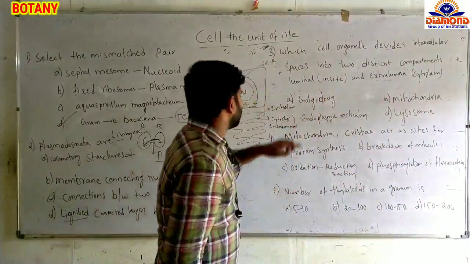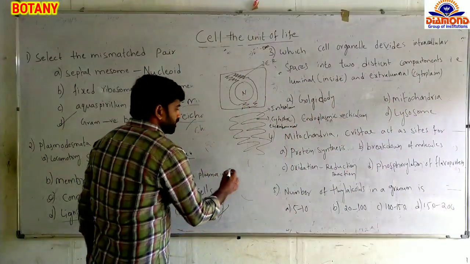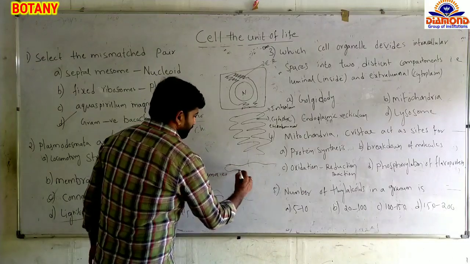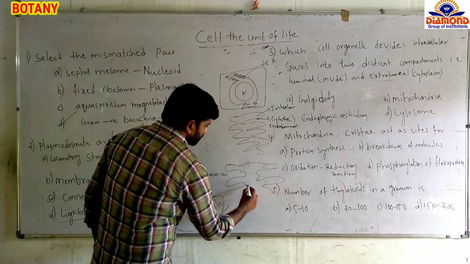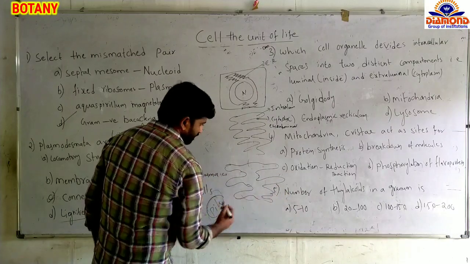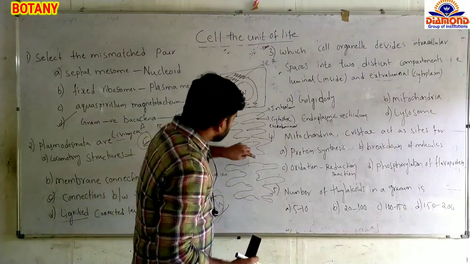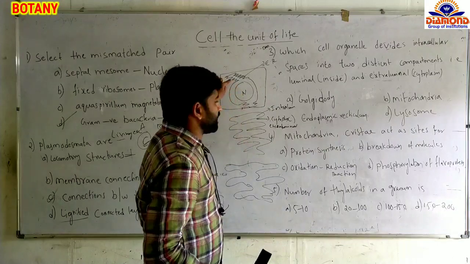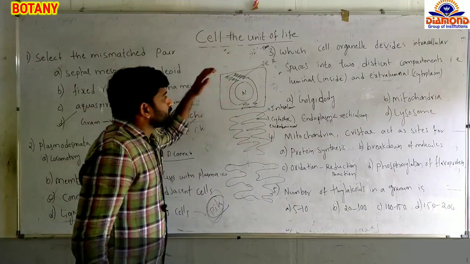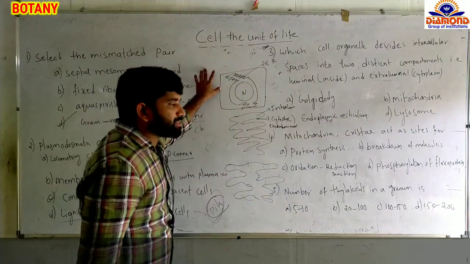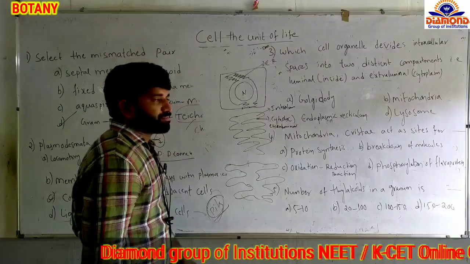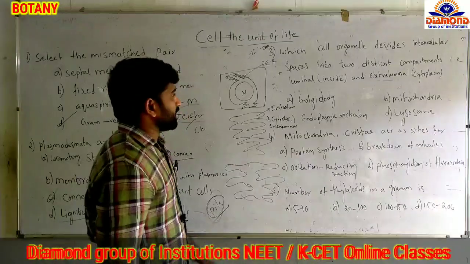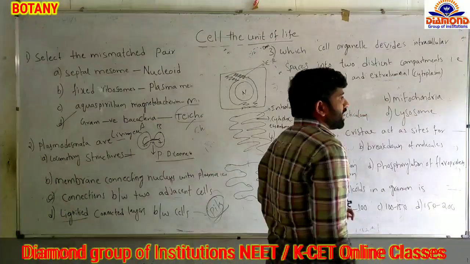Now, Golgi bodies are developed from the endoplasmic reticulum only. Golgi bodies are arranged in stack-like structures, and they are developed from the endoplasmic reticulum. So the intraluminal and extraluminal spaces are seen in the endoplasmic reticulum, not in the Golgi body.